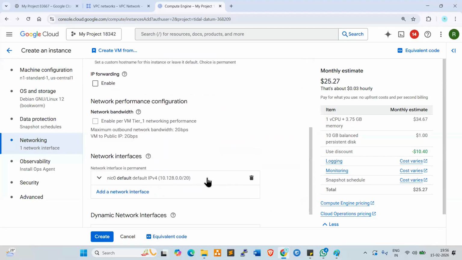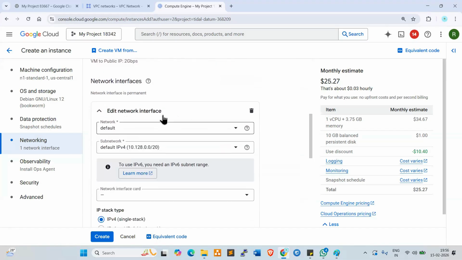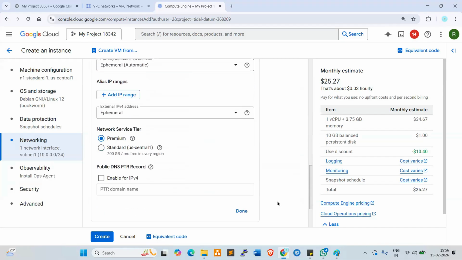Go down here. Under network interface, you can select the custom network, subnet 1 only, web server. Done.